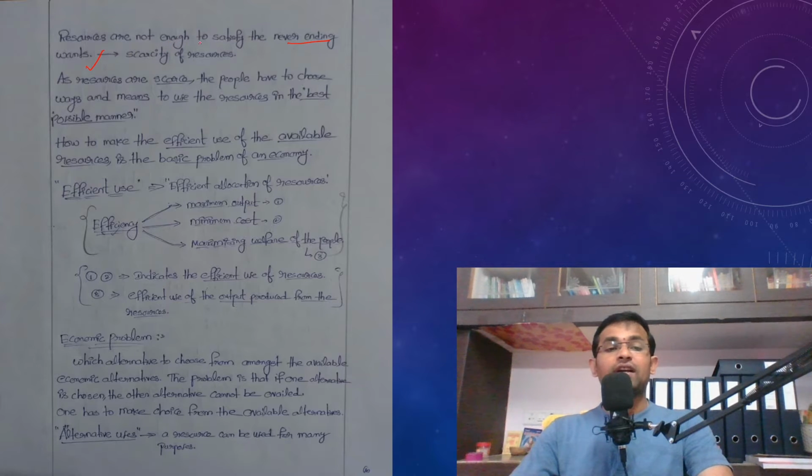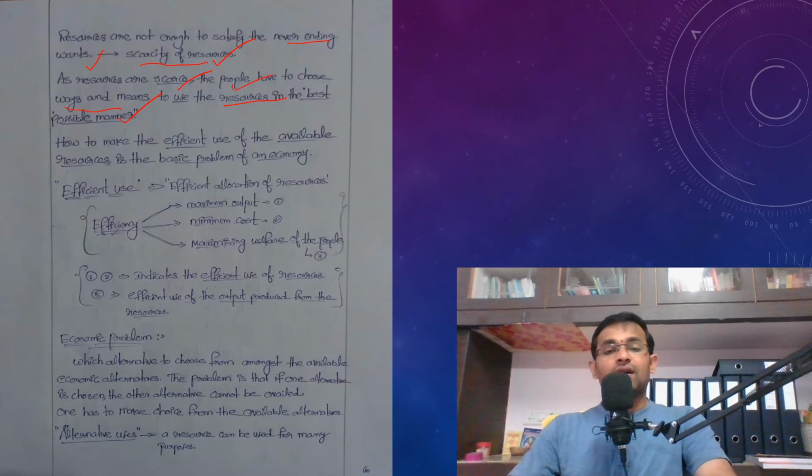As you know, resources are not enough to satisfy the never ending wants. So this is called scarcity of resources. What is the meaning of scarcity? Scarcity means resources are not enough to satisfy the never ending wants. So this is called scarcity of resources. As the resources are scarce, the people have to choose ways and means to use the resources in the best possible manner, right?